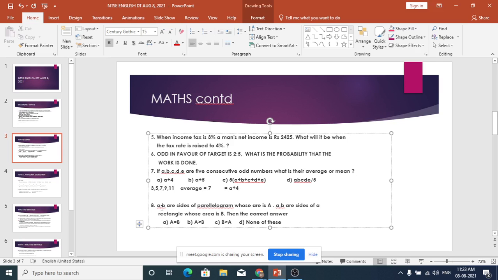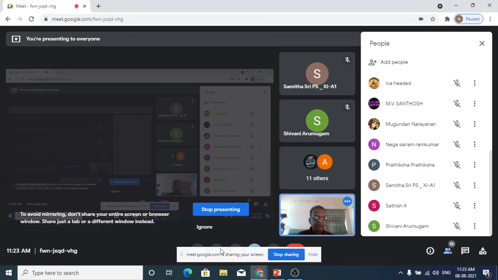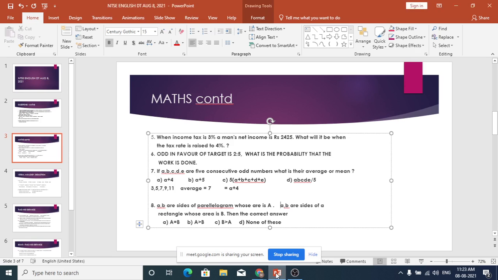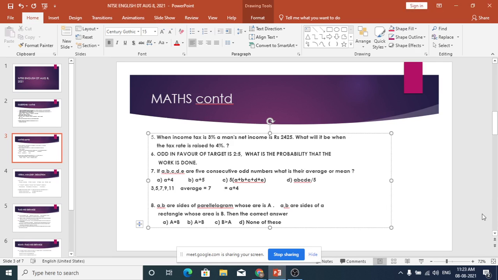Next question. Can anybody read this? Pratiksha, can you read this? Shivani, can you read this? Shreya Shanmugam, yeah, please.